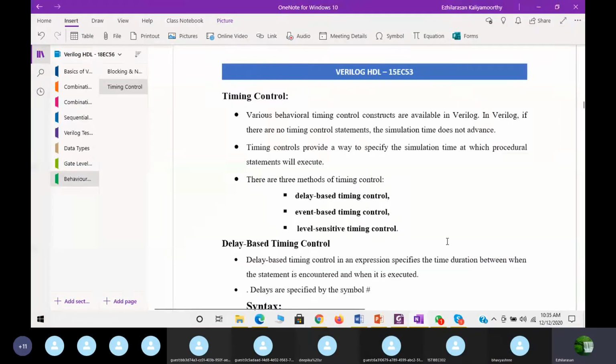Let us start today's session. Before going to today's class, let us recap what we studied in the previous class.